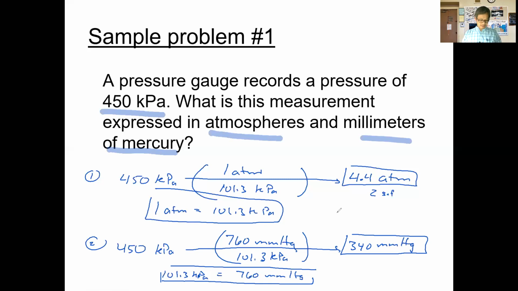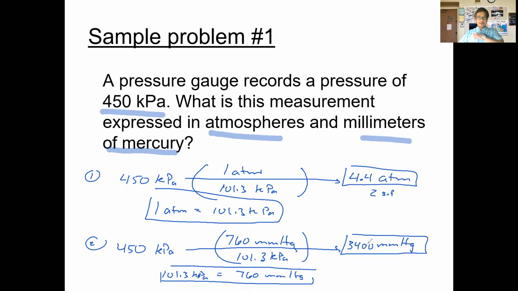So it's 450 divided by 101.3 times 760. That's 3,400. Sorry, let me erase that. That obviously didn't look right to me. So we have 3,400 millimeters of mercury. I'm sorry about that.